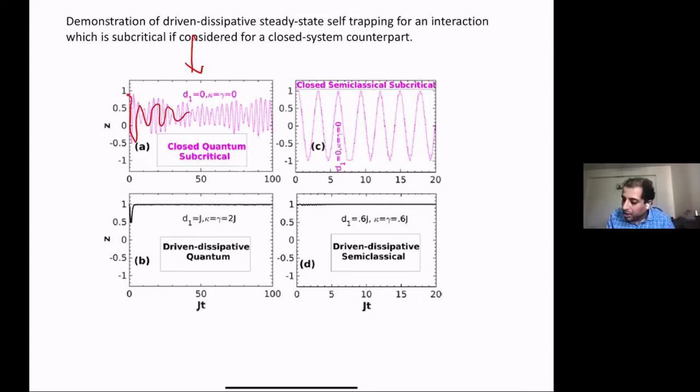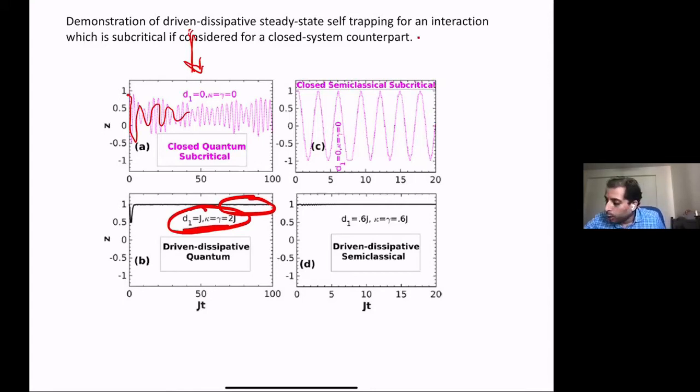And if I just introduce a drive, and along with that a dissipation, I end up with a self-trapped state. This row is the fully quantum calculation. Say you're in a regime where you are subcritical, so your light matter interaction is not strong enough to assure self-trapping. What we are saying is that you take the same system and just add drive and dissipation, and you can get a self-trapped state.